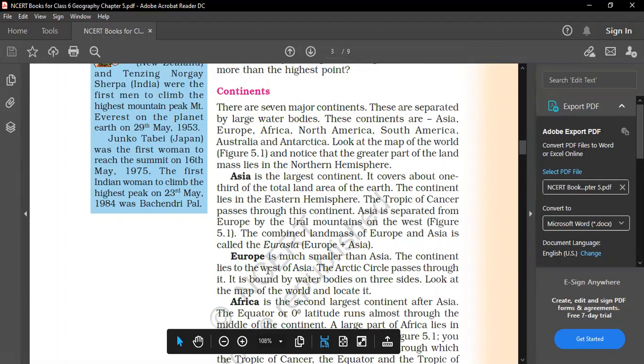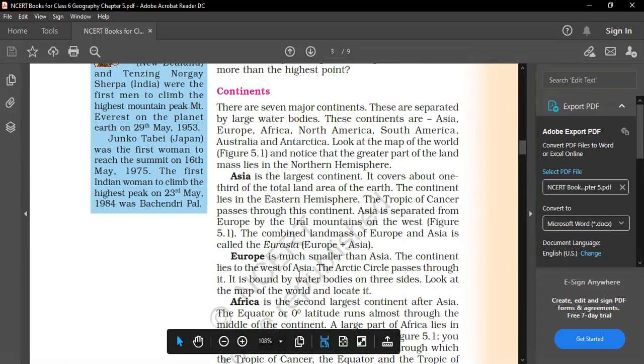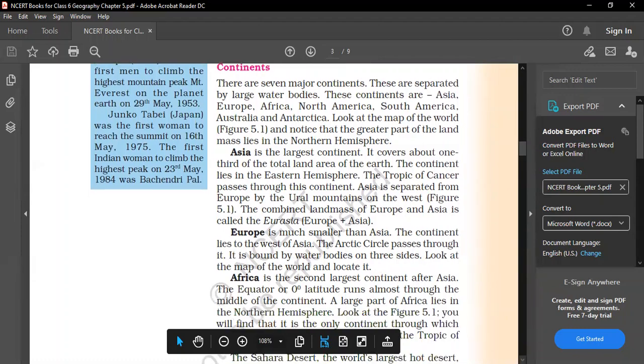Now come to Europe. Europe is much smaller than Asia. If we compare Europe with Asia, it is smaller than Asia, and the continent lies in the west of Asia. The Arctic Circle passes through it. In Asia, the Tropic of Cancer passes through the continent, and in Europe the Arctic Circle passes through it. So underline this: it is much smaller than Asia, and the continent lies in the west of Asia, and the Arctic Circle passes through it. It is bounded by water bodies on three sides. Look at the map. You can see it in the map. It will be more clear to you.